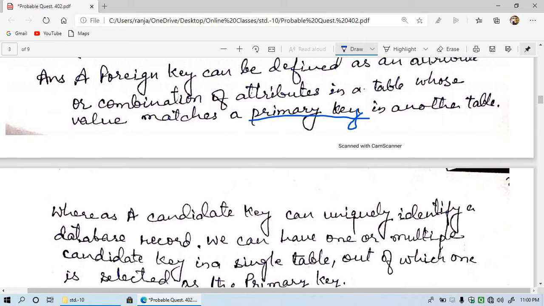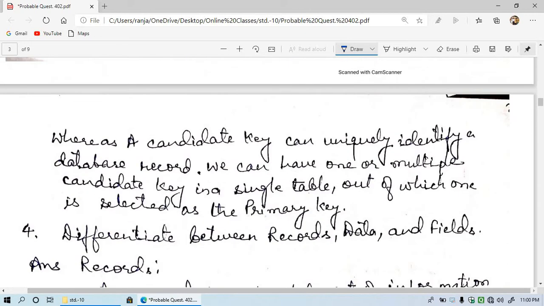Now what is a candidate key? A candidate key can uniquely identify a database record. We can have one or multiple candidate keys in a single table, out of which one is selected as the primary key. Here it is telling about, meaning in a single table, if you are defining a primary key and you are defining some more keys to be uniquely defined, then it becomes a candidate key.